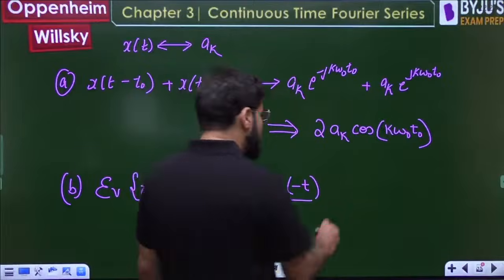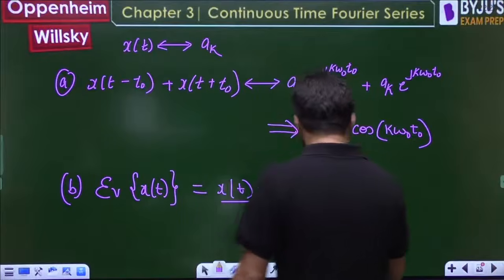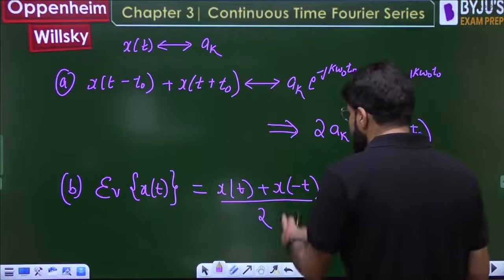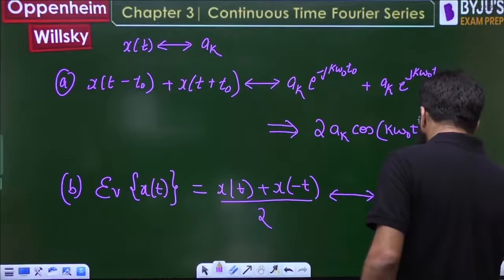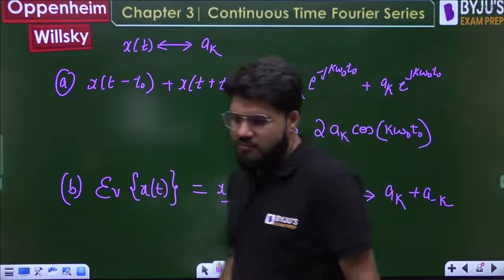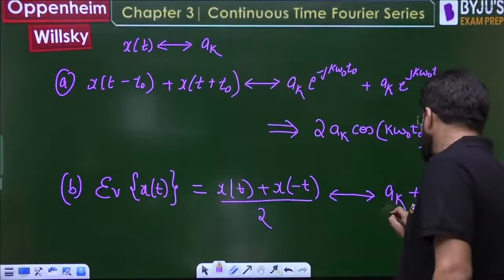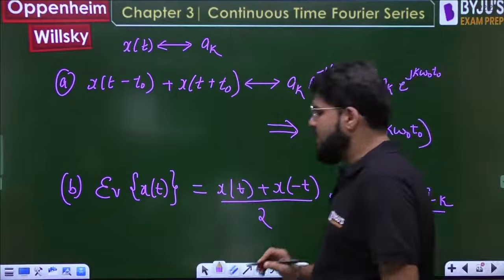What will be the Fourier series coefficient? The Fourier series coefficient for xt is given by ak. For x minus t, it is given by a minus k. Folding in time corresponds to folding in the frequency domain of the Fourier series coefficient. So the answer is simply ak plus a minus k by 2.